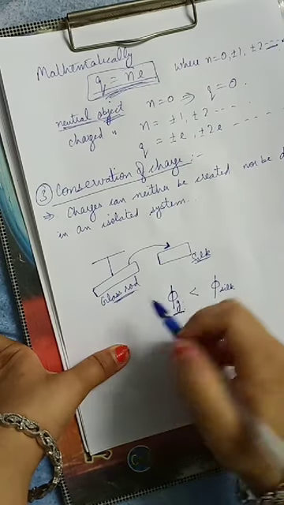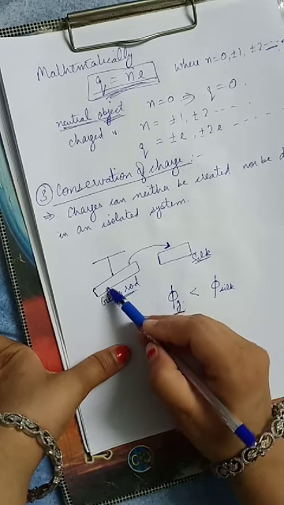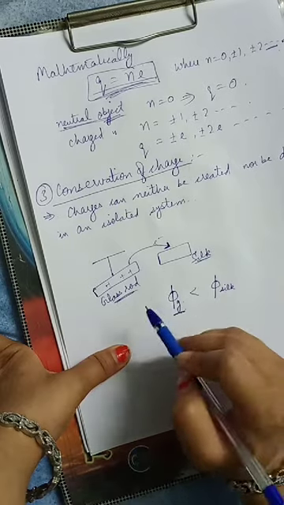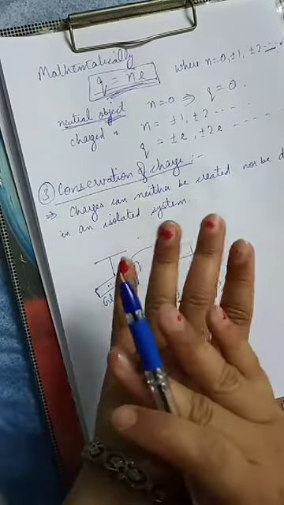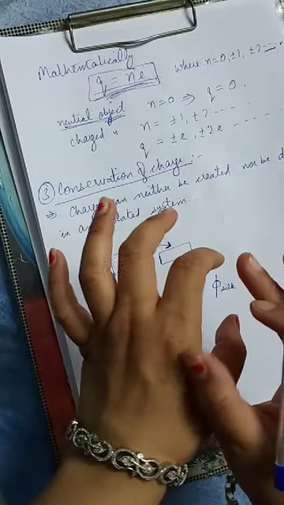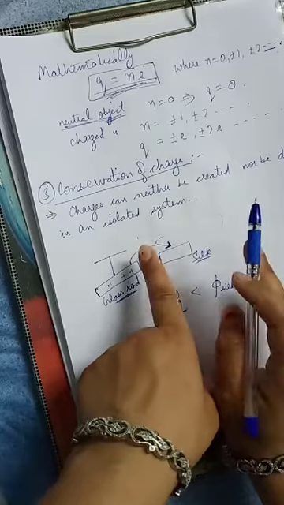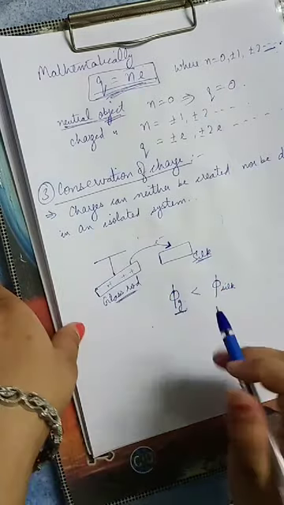Now the glass rod will acquire positive charge because its electrons get transferred to the silk. Here in this isolated system, charge is neither created nor destroyed. It is only transferred from one body to another. Now it's clear to all of you.